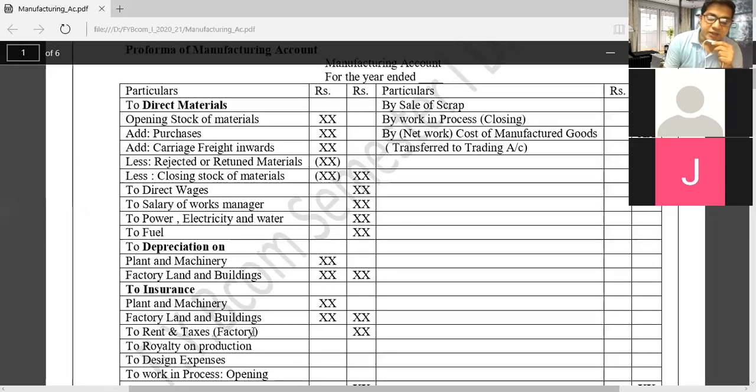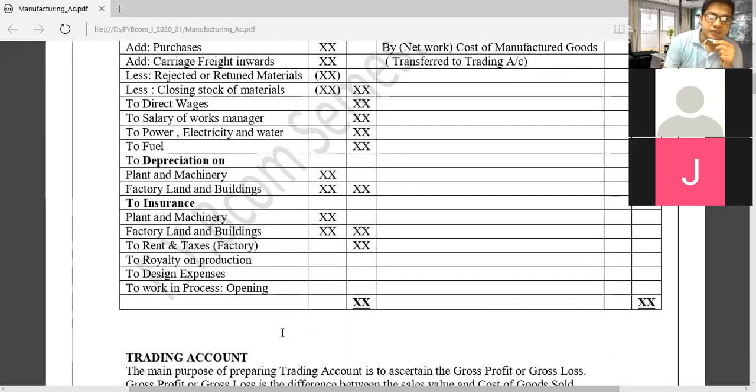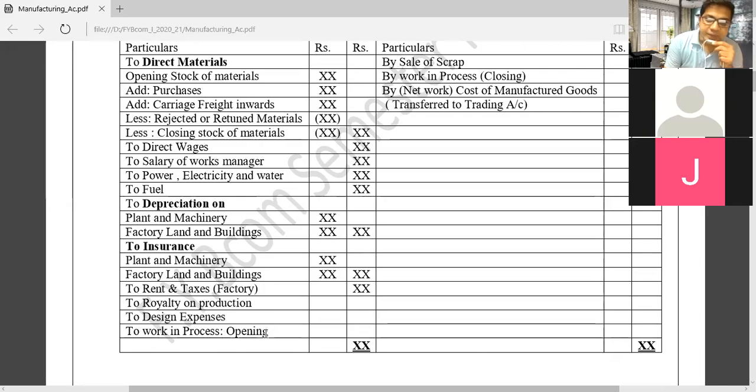Then factory rent, factory taxes, royalty on production, design expenses. These are all related to the factory, and we will record them on the debit side. Then friends, we have to show work in progress opening stock on the debit side. Work in progress means those materials which are in process to produce goods.